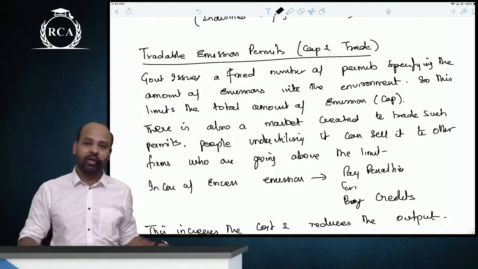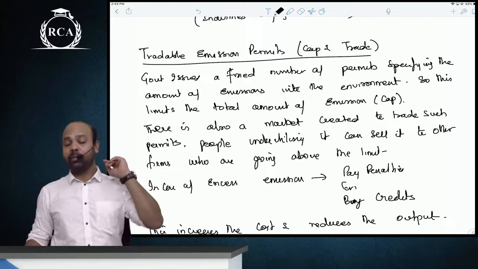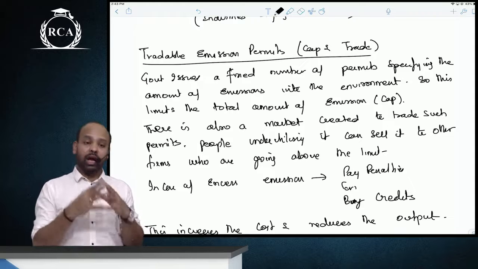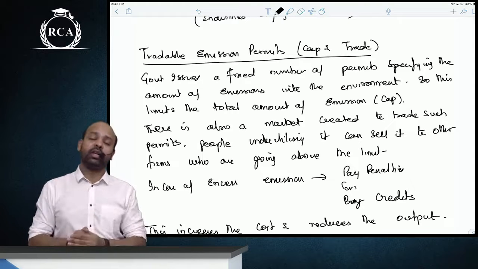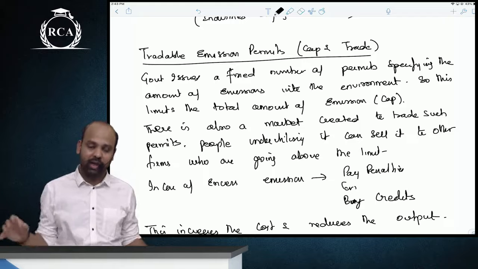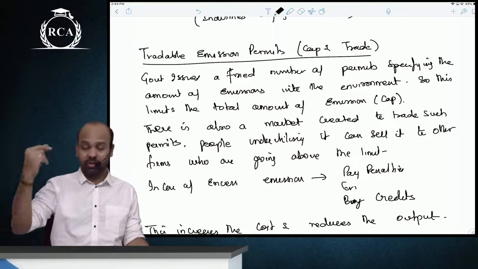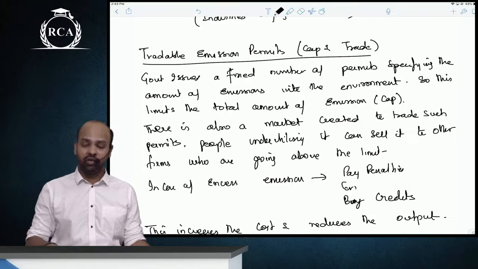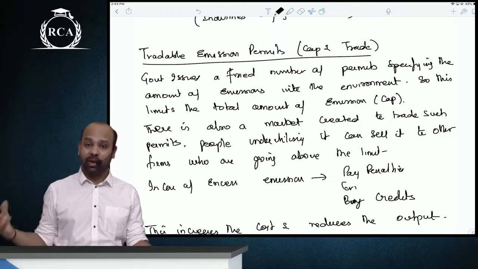Tradable emission permits, the cap and trade system. The government issues permits which allow a person to pollute the environment to a certain extent. The number of permits is limited, so there's a cap on the total amount of emissions into the environment. If you do not utilize the entire limit, you can trade those credits, and if you are polluting more, you'll have to either pay heavy penalties or buy credits from others.